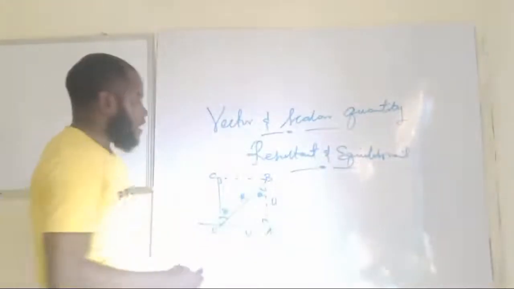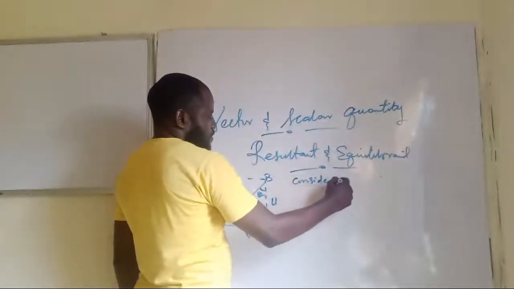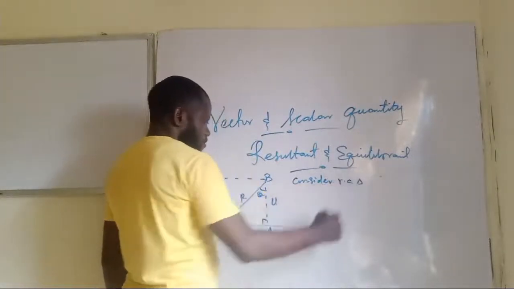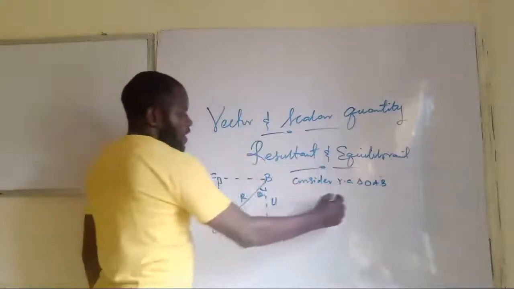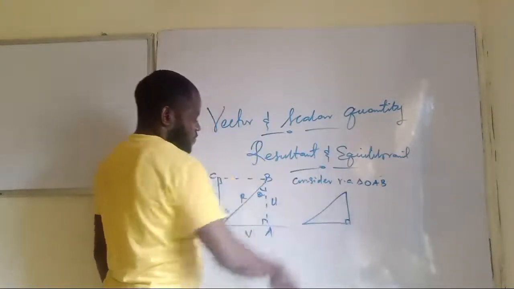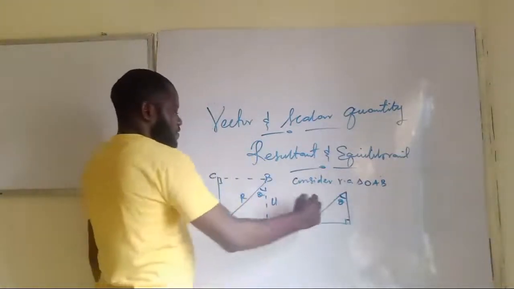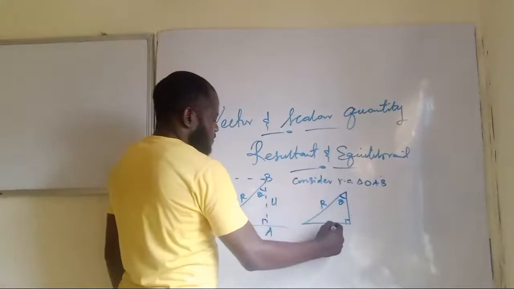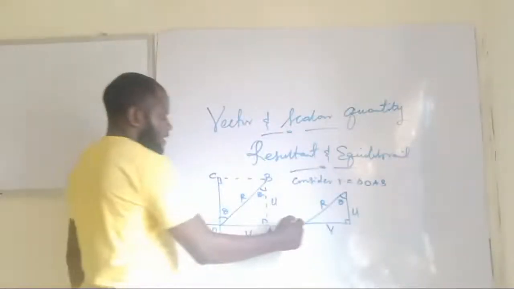I'll consider right angle triangle OAB. Here is angle theta. So this is R, and this is V, and this is U. And this is OAB.